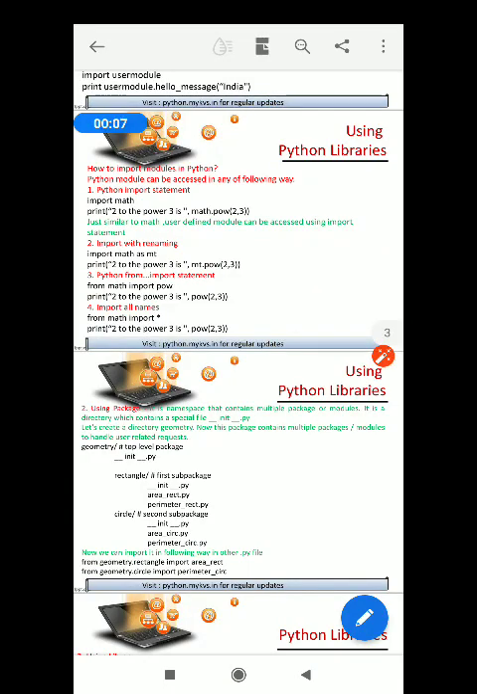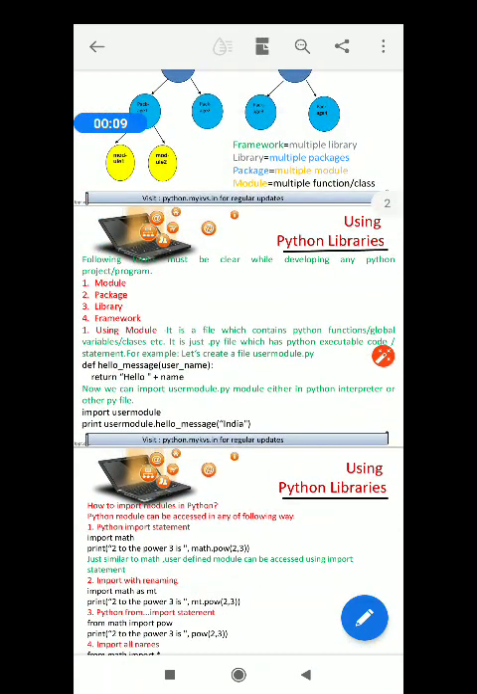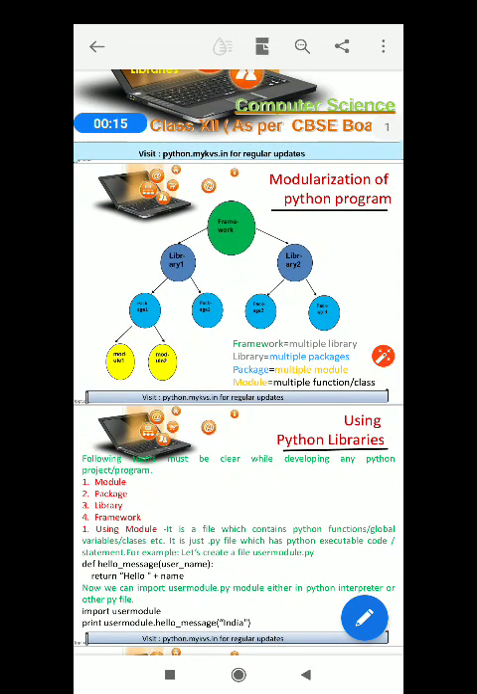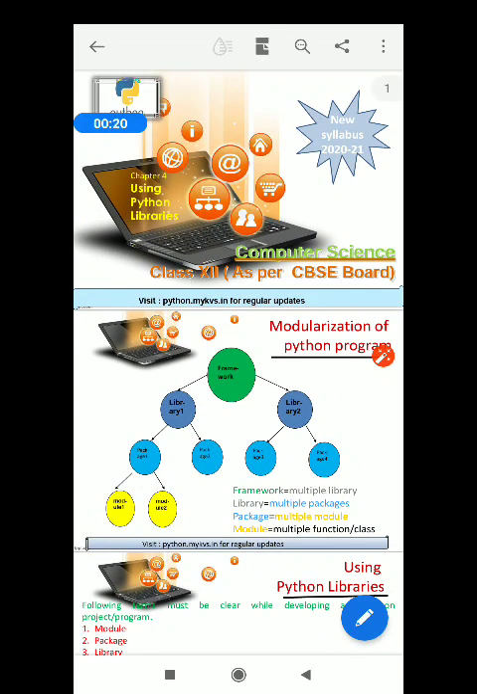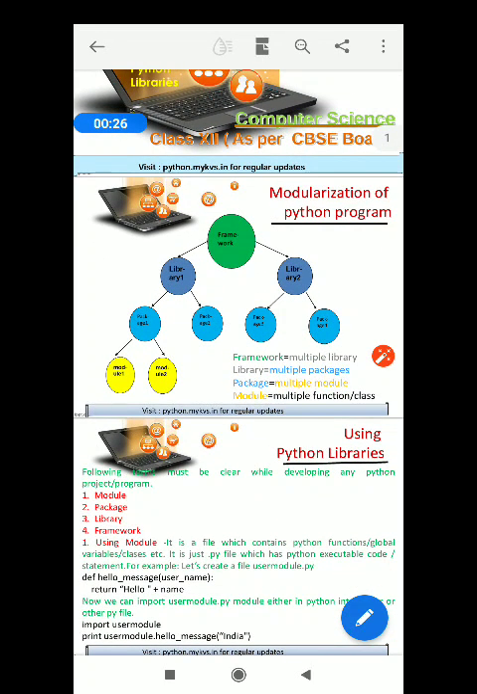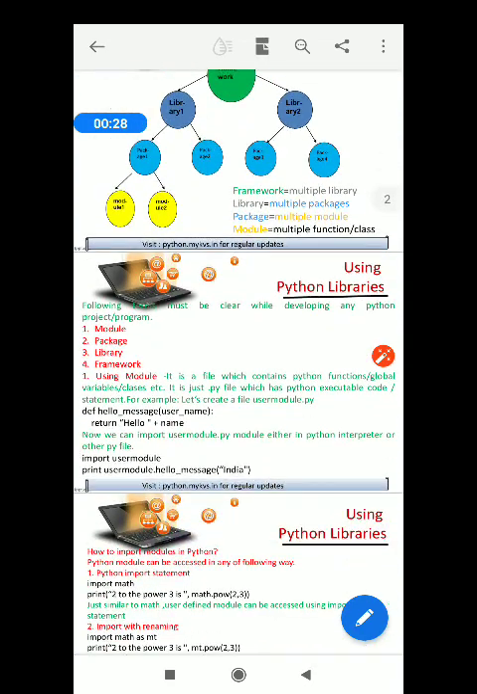Today we are going to discuss Python libraries. Last day we started the class. Let me revise a few things. Python libraries are a very important concept in Python programming. You must learn how to create the framework of your whole Python project.